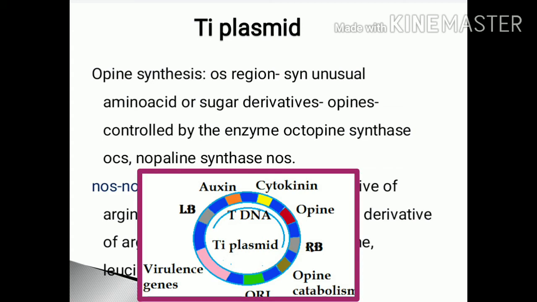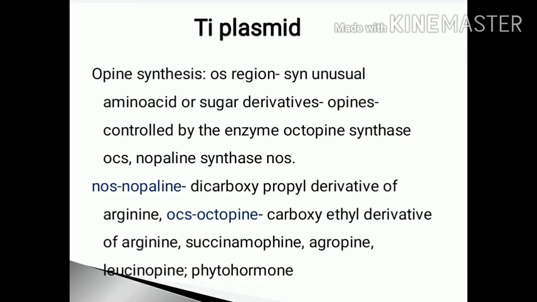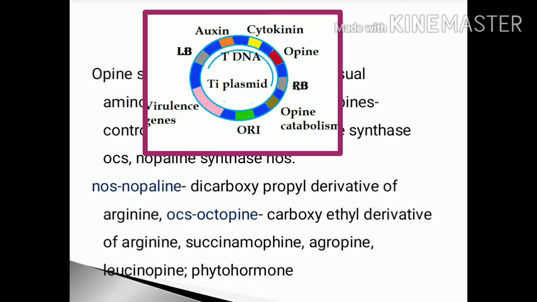The tDNA of Ti plasmid has opine synthesis region which synthesizes unusual amino acid or sugar derivatives called opines, and these are controlled by the enzyme octopine synthase and nopaline synthase. Nopaline synthase enzyme produces nopaline, which is a dicarboxypropyl derivative of arginine, and octopine synthase produces octopine, which is carboxyethyl derivative of arginine. Other types of opines produced by Ti plasmids are succinamopine, agropine, and leucinopine.